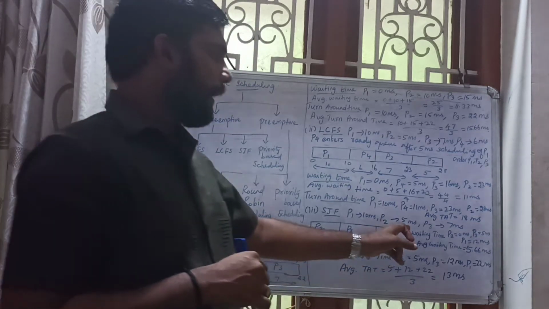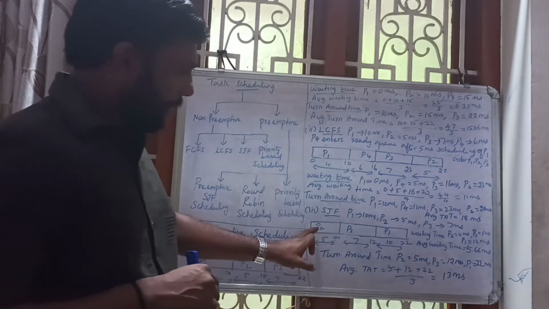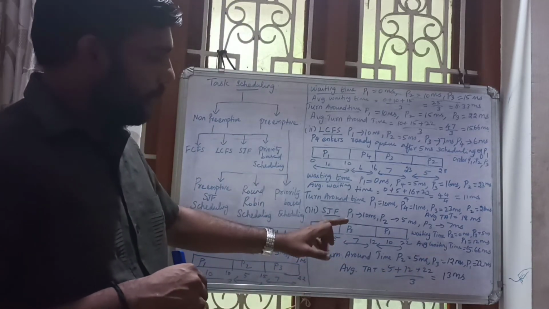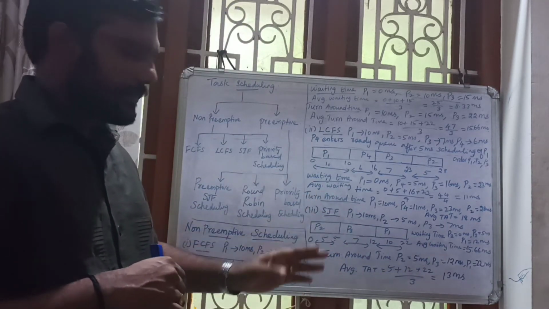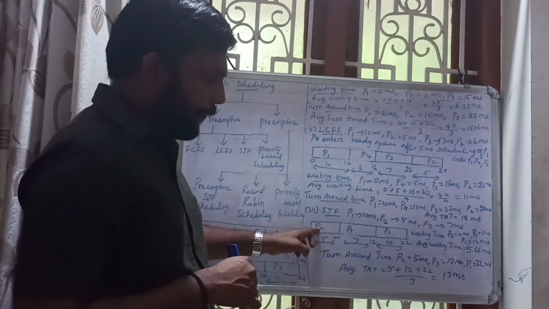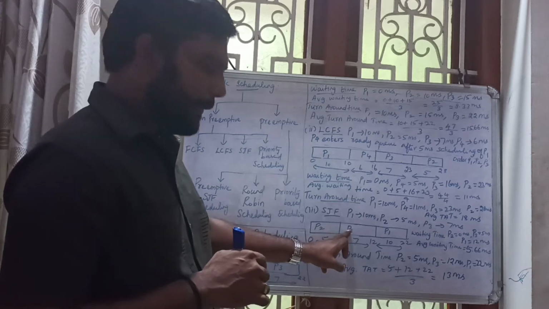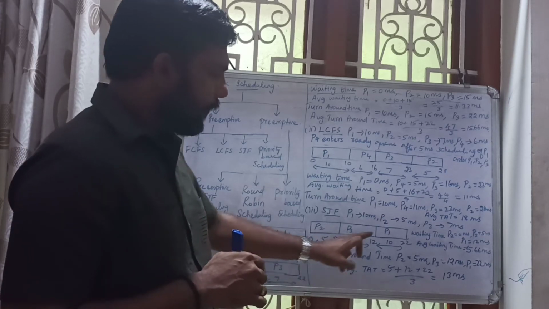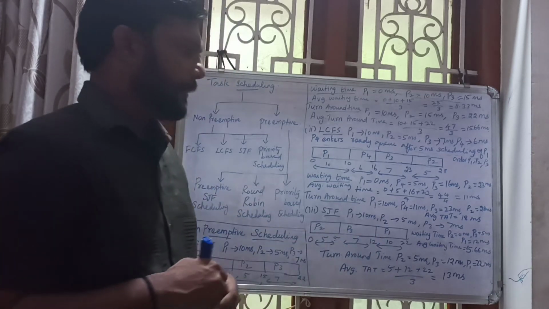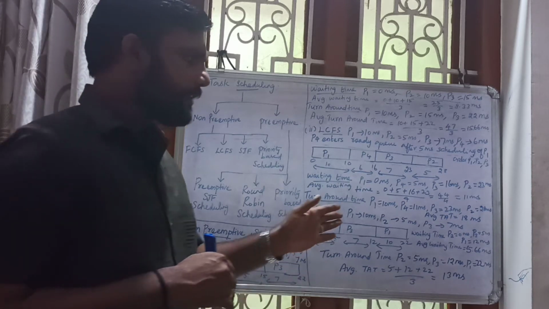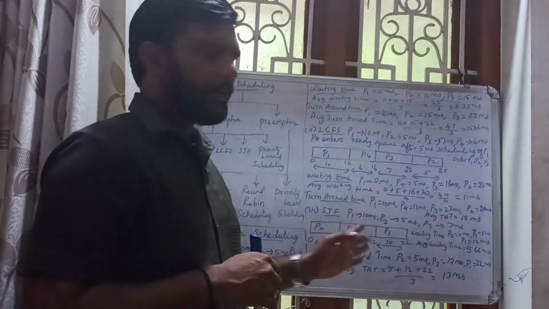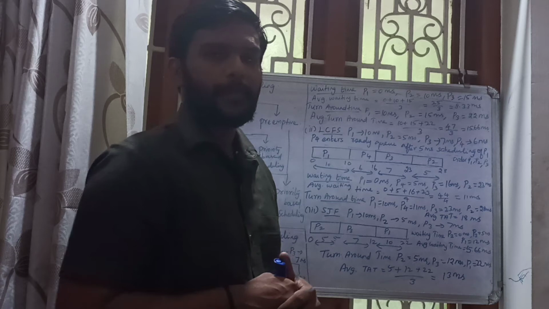Okay. Here we have to find the average waiting time. Before that, the waiting time for each process. Waiting time for P2 is 0 milliseconds. Waiting time for P3 is 5 milliseconds. Waiting time for P1 is 12 milliseconds. So for the average waiting time, we add all the 3 and divide by 3. You are getting 5.66 milliseconds.